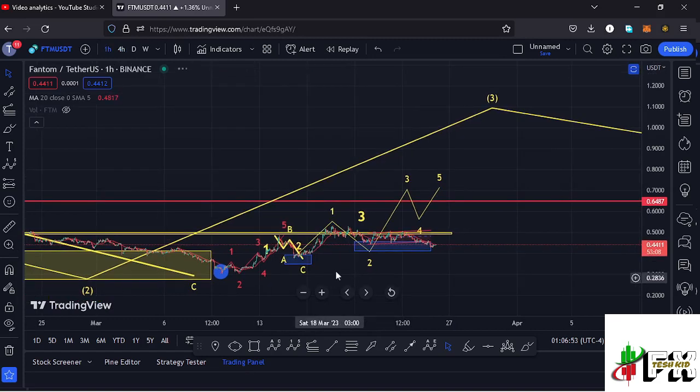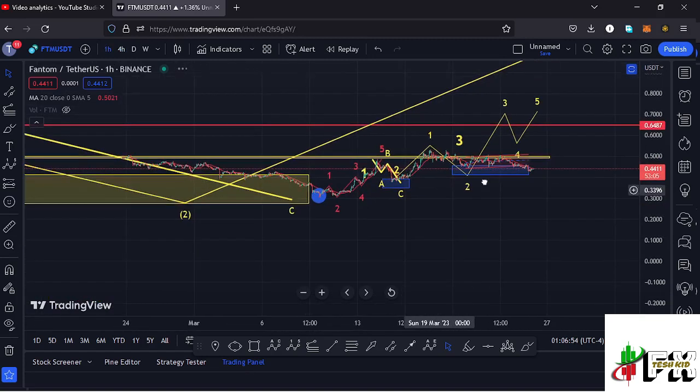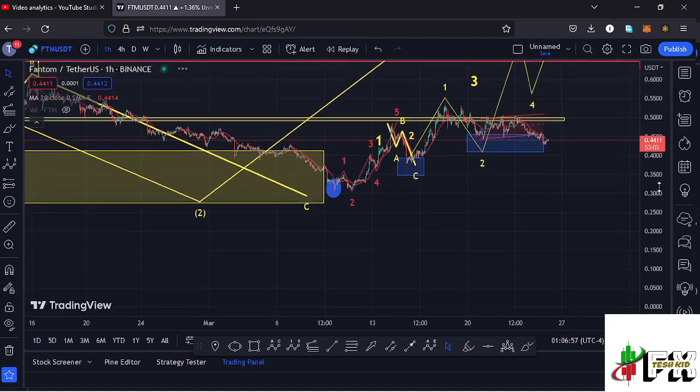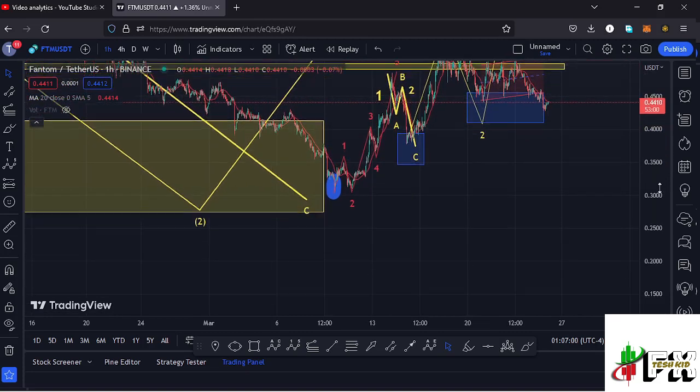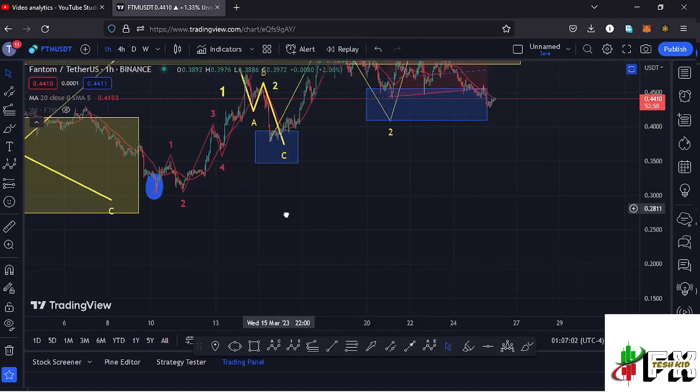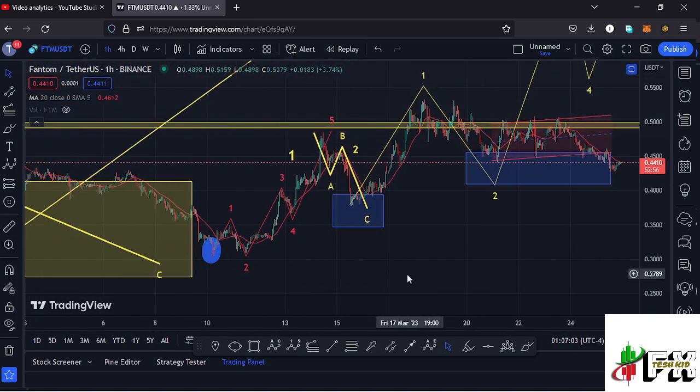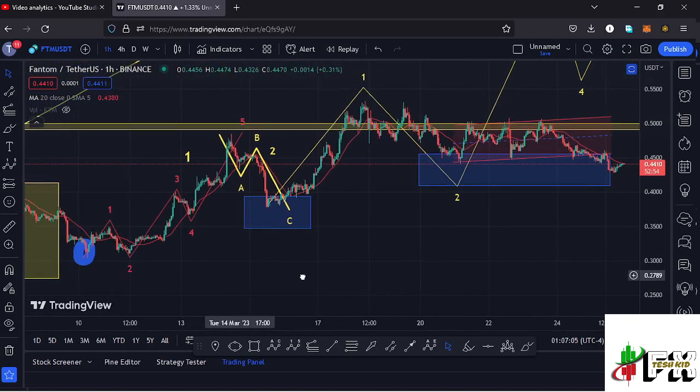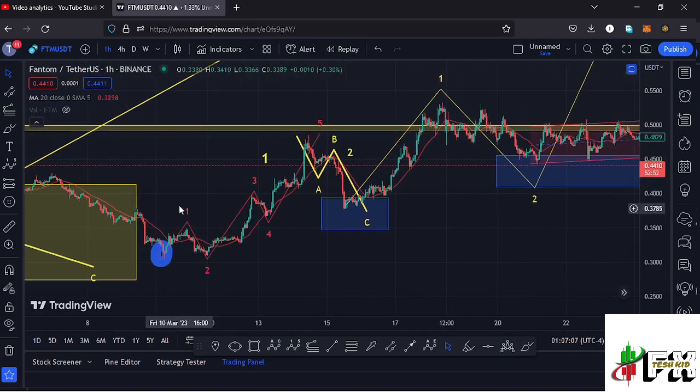So jumping to the 1-hour chart for further analysis and to give you the short-term scenarios that I'm expecting to play out, you can see that after seeing our low in the formation of that wave 2, we started this massive run up to the upper side obeying the Elliott wave structures, where you can see that I have this Elliott wave structure in red, having that as the first wave, then a wave 2, a wave 3, a wave 4, and then the wave 5 giving us a peak at around the $0.4863 mark, and also completing the formation of that first wave to the upper side.